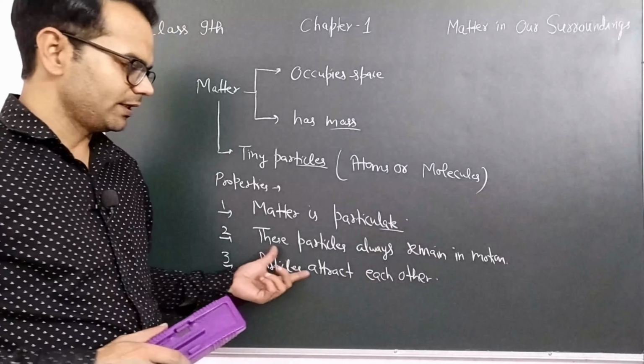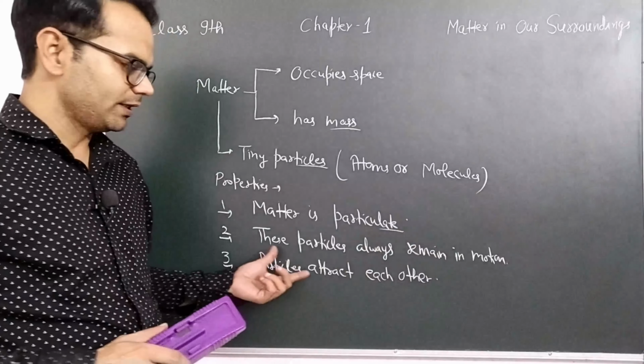So next thing is what is the physical state of matter? So we can say on the basis of physical state, matter has three physical states.